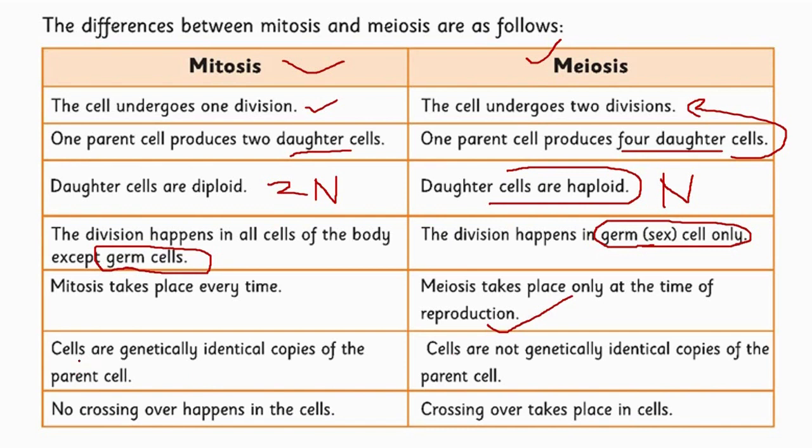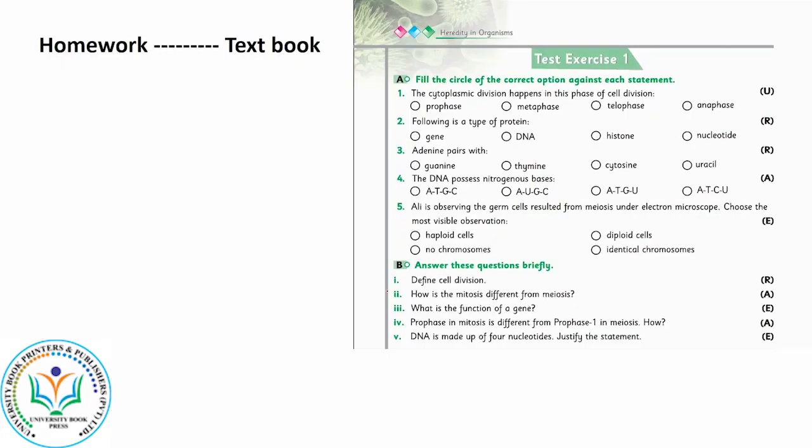In mitosis, cells are genetically identical copies of parent cells because no crossing over takes place and the genetic material duplicates itself, whereas in meiosis there is crossing over, so the genetic material is not identical to that of parent cells. And it is our last difference that in mitosis no crossing over takes place, whereas in meiosis crossing over takes place.